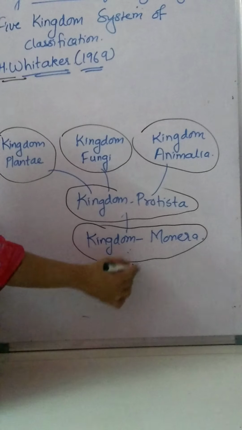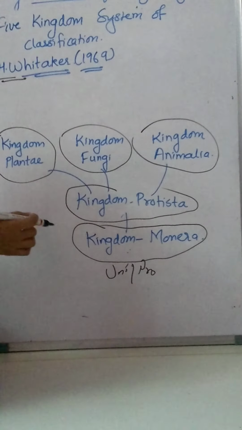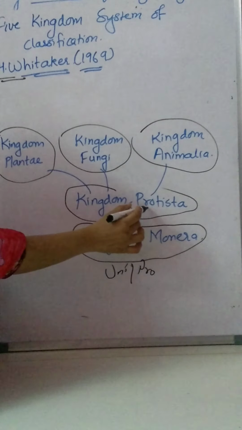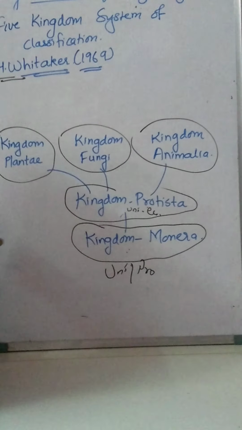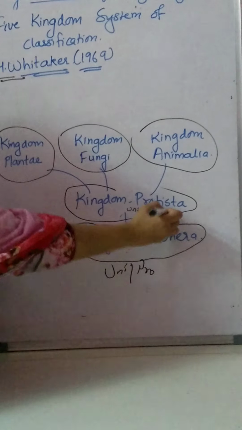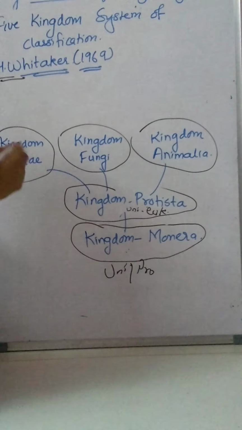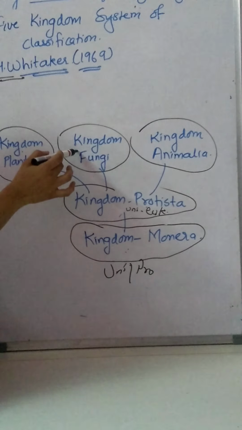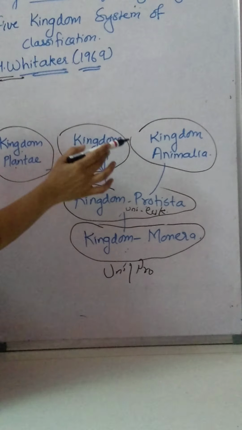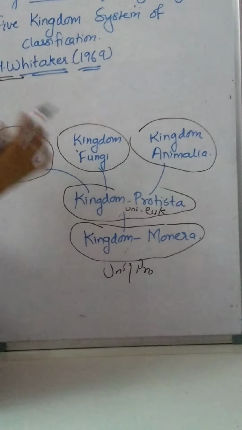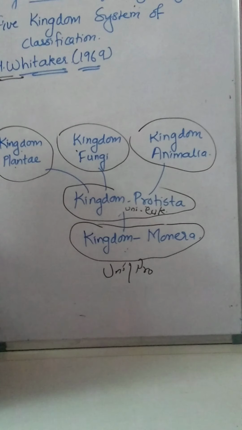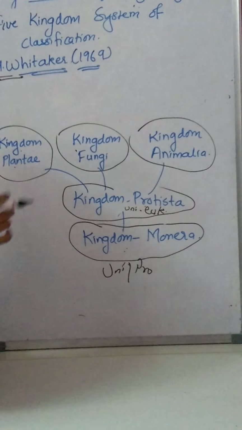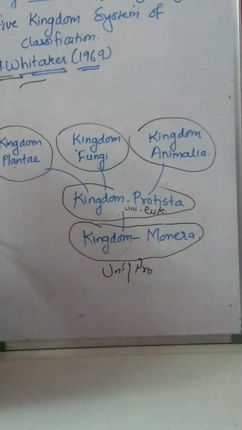Then kingdom Protista has unicellular but eukaryotic organisms. Then kingdom Fungi third, kingdom Plantae fourth, and kingdom Animalia fifth. Here you will find multicellular eukaryotic organisms. So this classification was given by Whittaker.